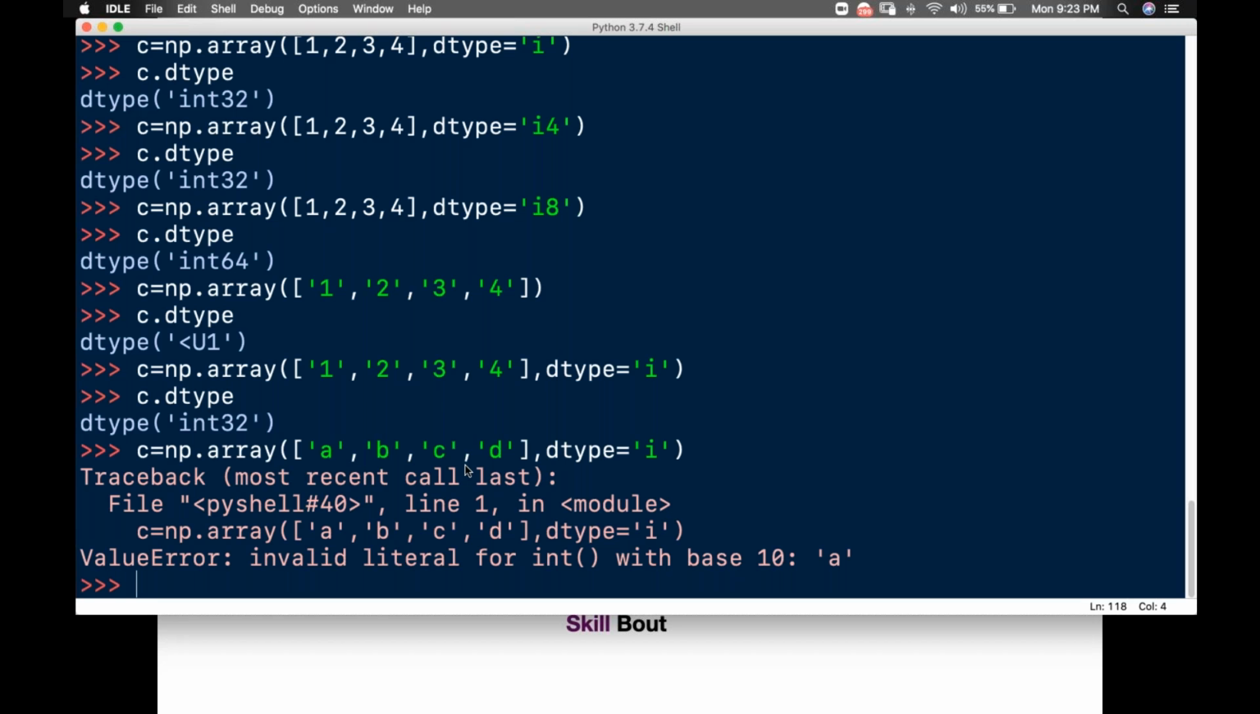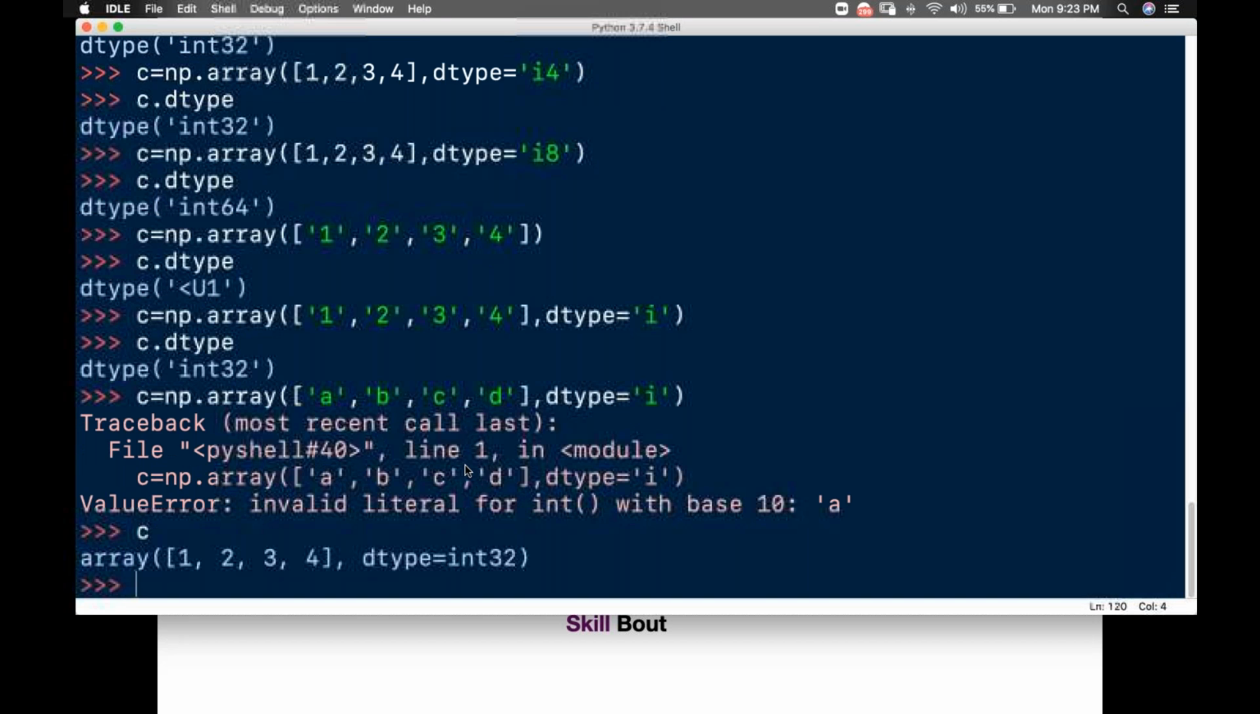Okay. Now the thing is, guys, look here. Now if I tell it as C here, the previous data I'm getting is integer type data. This is already created data. I want to change it, guys. I want to change its type.